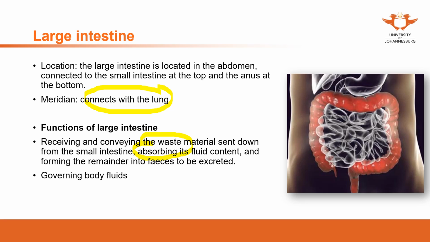The kidney stores: the kidney will help the large intestine keep the feces in the large intestine for certain periods. So as you can see, the function of the large intestine is actually a combination of all different organs.